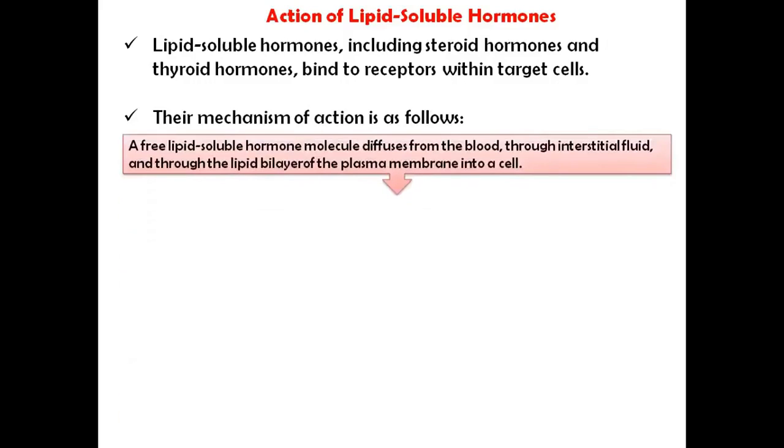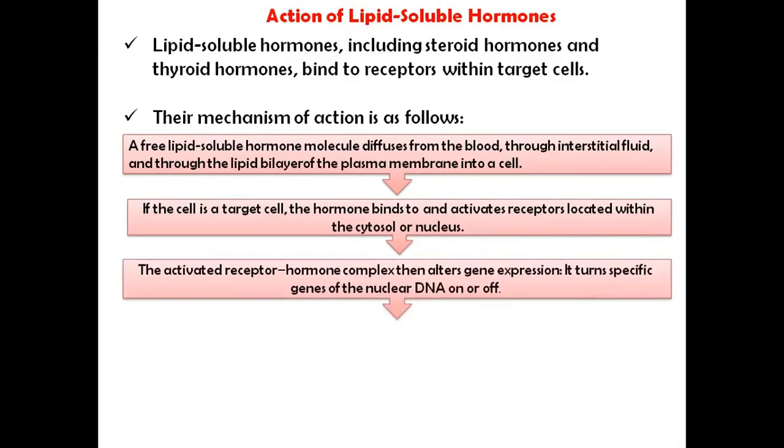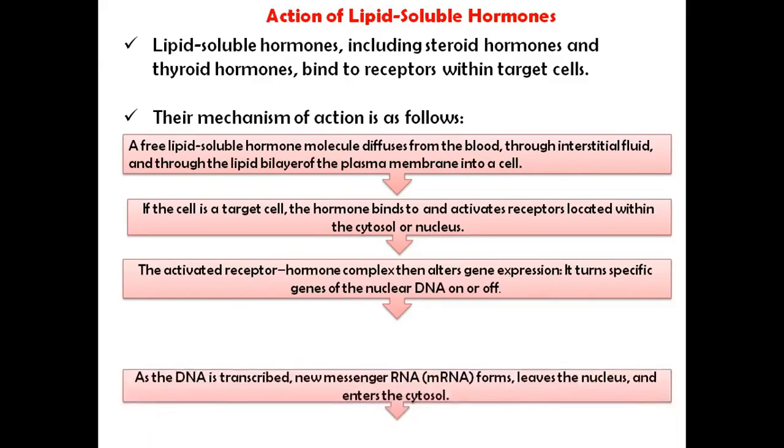First, a free lipid soluble hormone molecule diffuses from the blood through the interstitial fluid and through the lipid bilayer of the plasma membrane into a cell. Next, if the cell is a target cell, the hormone binds to and activates the receptor located within the cytosol or nucleus. The activated receptor-hormone complex alters the gene expression; it turns specific genes of the nuclear DNA on or off.